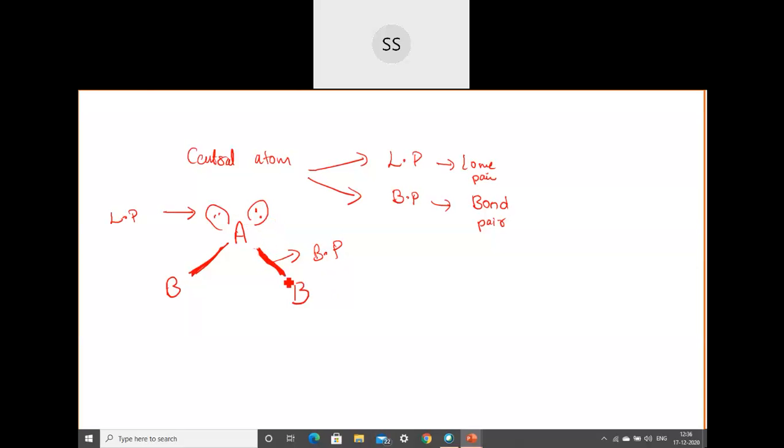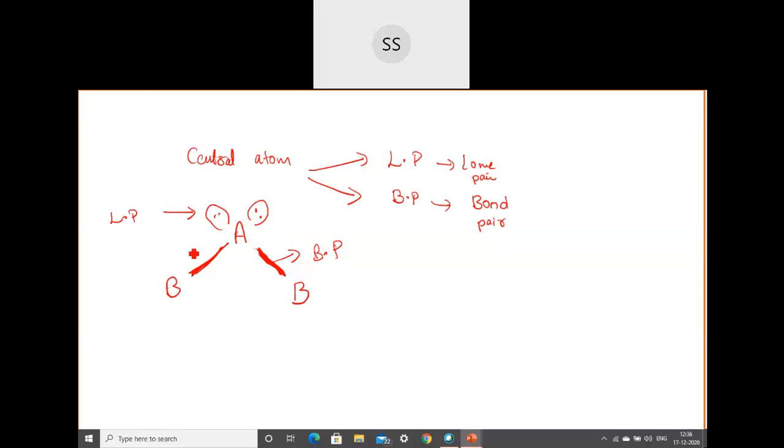What do you think? Bond pair, I said, are the electrons which are involved in the bonding. So they are restricted between the two atoms. It is like they are held up. So if they are tied into something, then the problem which they will cause for us will be less. Correct, no? And the ones which are open, which are left open just like this, they will be the ones who will be causing us more trouble. So lone pairs are the ones who will cause more repulsion, and bond pairs are the ones who will be causing less repulsion.